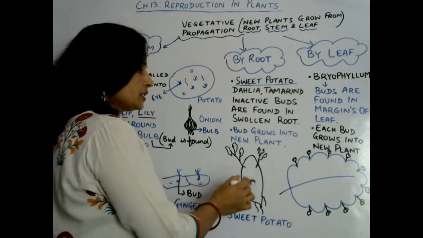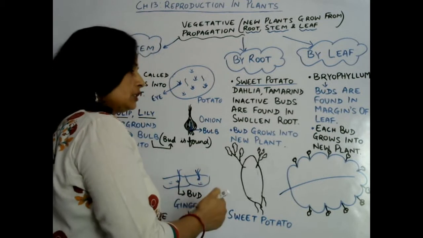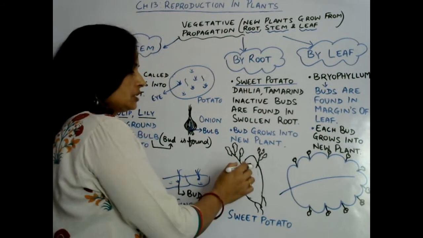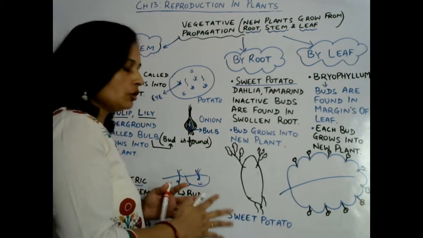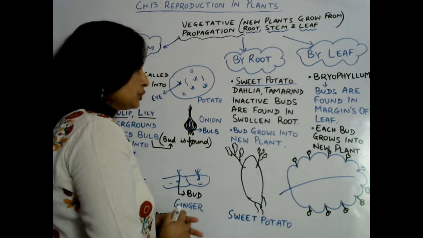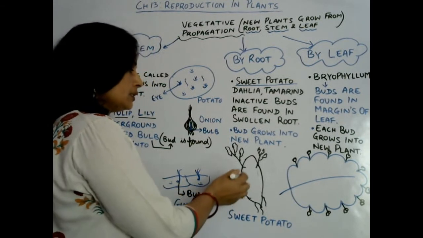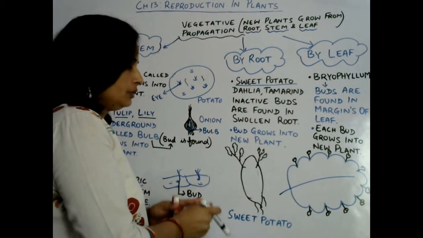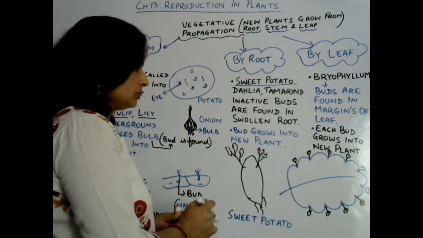So inactive buds are found on that swollen root, and from each inactive bud new plant-like structures arise, and in this way sweet potato can reproduce. New plants arise from the sweet potato underground root, which is a swollen root in which lots of inactive buds are found.